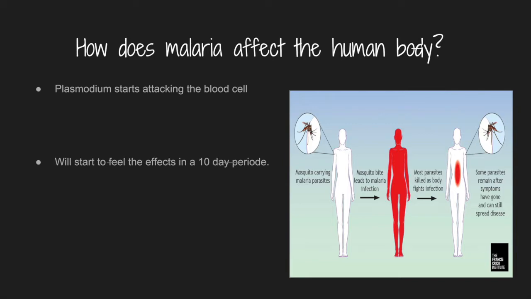How does malaria affect the human body? When the plasmodium enters the body, it starts to attack the blood cells. The virus will multiply throughout the body. It starts to do this up to 48 to 72 hours. The person will start to feel the effect in 10 days.